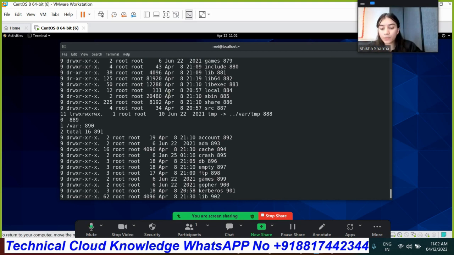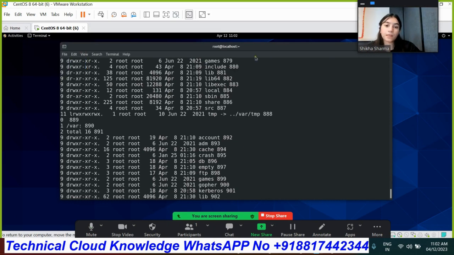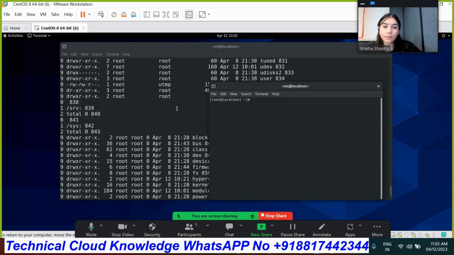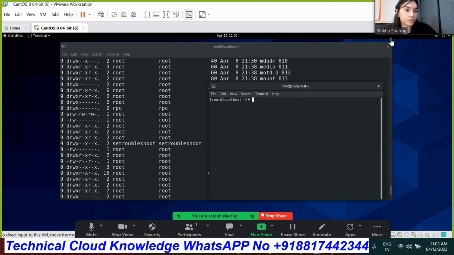Let me open another terminal as well. Suppose, as we all know, that much content is available under forward slash.